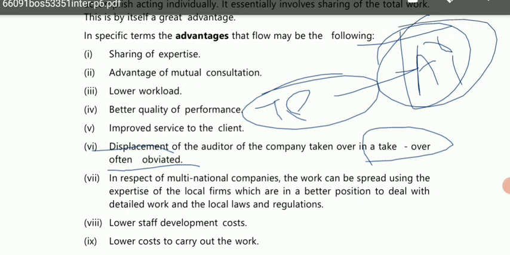So the burden of audit was on the shoulders of Airtel's auditor, but he can join hands with the auditor of Telenor, and in that way both the auditors can work as joint auditors in the audit of Airtel Limited. So basically, the replacement of the auditor in a takeover is often avoided.